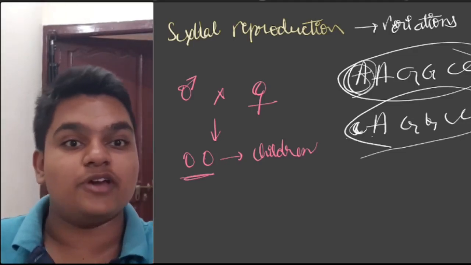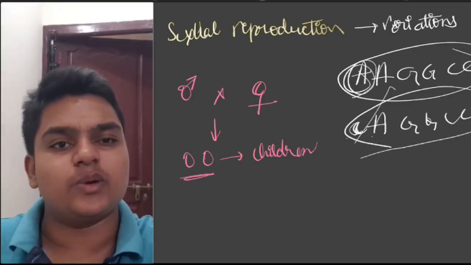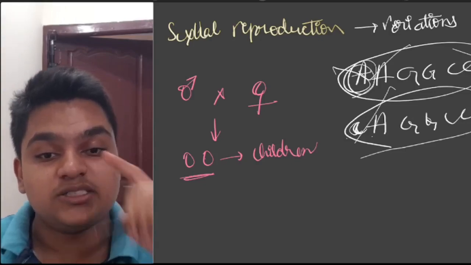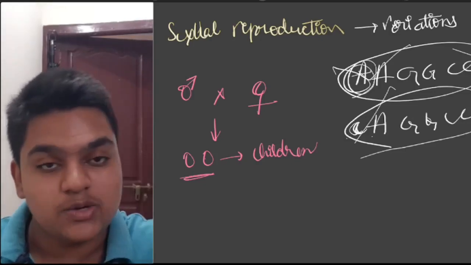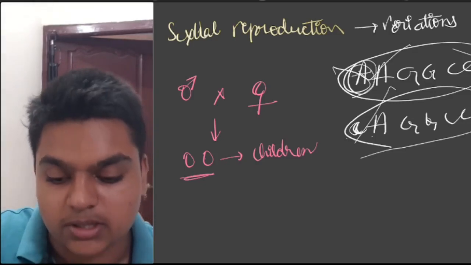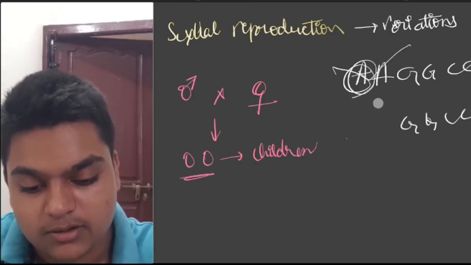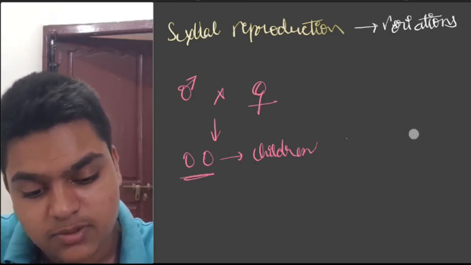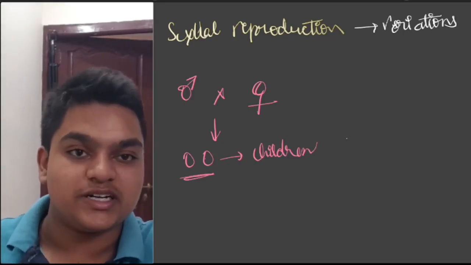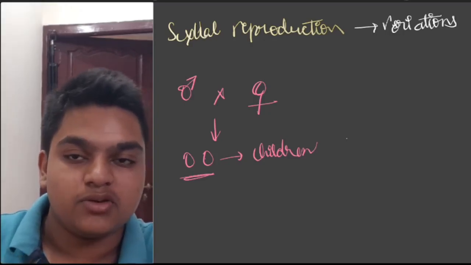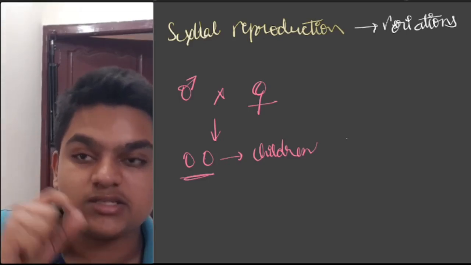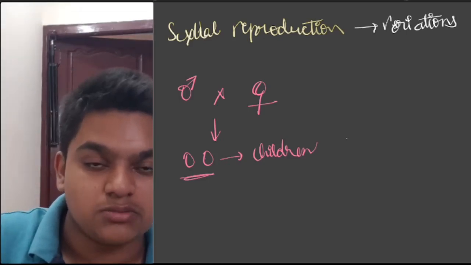So this led to a variation. This is a completely new sequence. We have seen in genetics that changing even one single letter would change the whole meaning of the sentence. So the same thing is happening. Sexual reproduction leads to variations, and this variation is nothing but the so-called mutation.